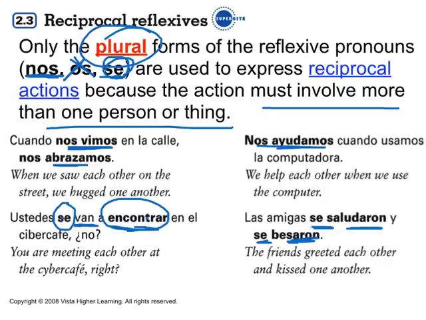Please remember that in the Hispanic world, it's perfectly fine to kiss each other on the cheek. It's perfectly fine and very common. Here in the United States, we may not do that, but in the Hispanic world, it is common to greet each other by kissing one side or 2 sides of the cheek.